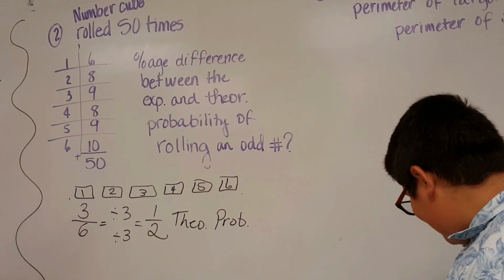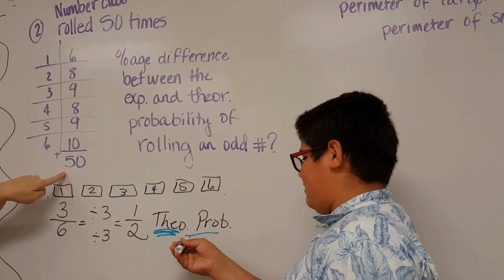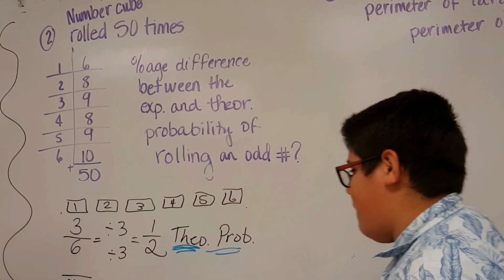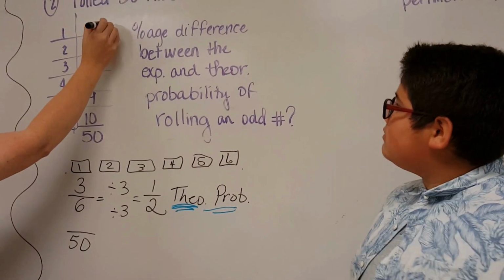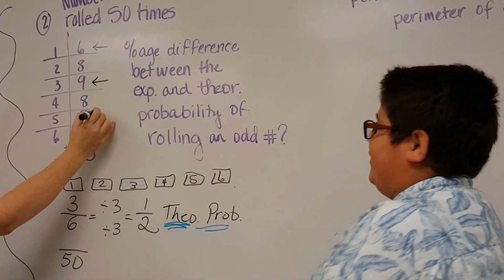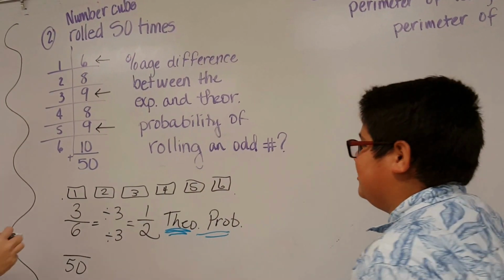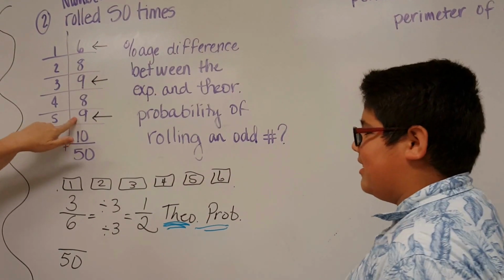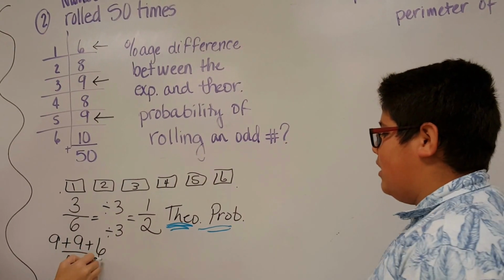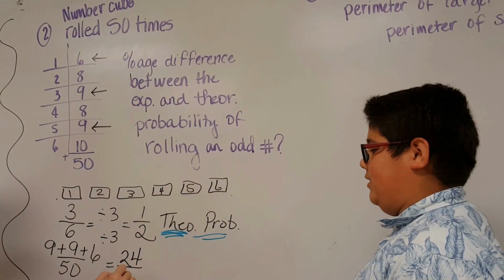And then we're going to figure out the experimental probability. So we have 50 as our possible outcomes. And then for our odd outcomes, we had 6 ones rolled, 9 threes rolled, and 9 fives rolled. So 9 plus 9 plus 6 is our positive outcomes. And if we add that all up, we get 24 out of 50.